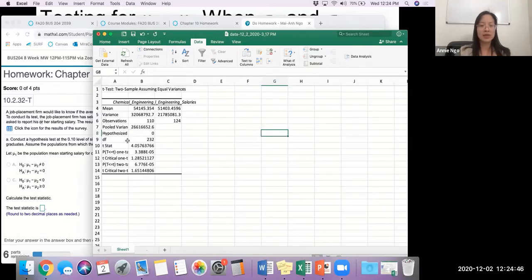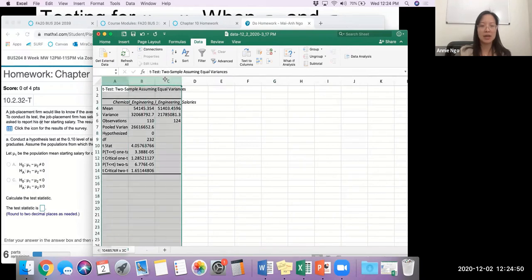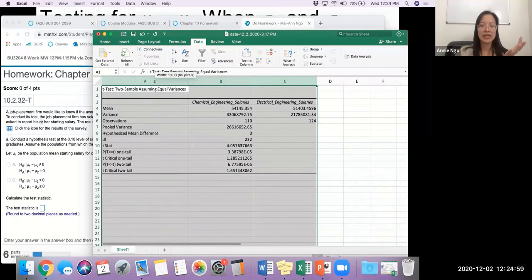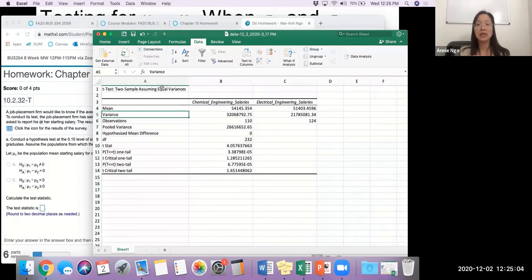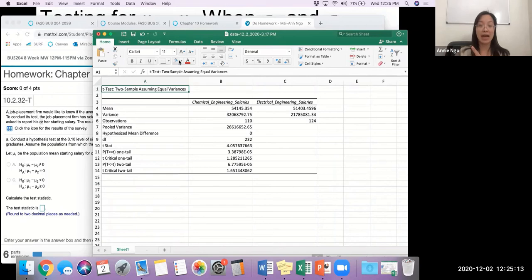So you'll notice that some of the columns look a little scrunched. I always like to highlight my columns. And then a quick trick is if I hover between the columns where the line is and I see this little kind of plus sign, if I double click, it just opens everything nice and big. Again, our numbers are going to look different because we have different data sets, but some of the things you want to double check is that we should have the same kind of test labeled, right? So we have a 2 sample assuming equal variances. If you do not, that means you chose the wrong test and need to rerun it.